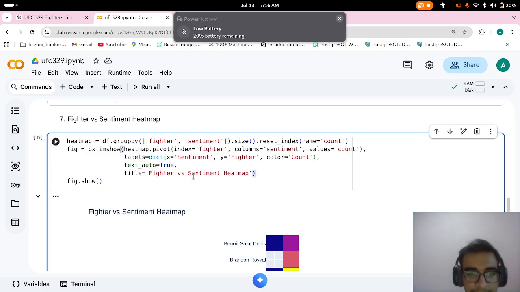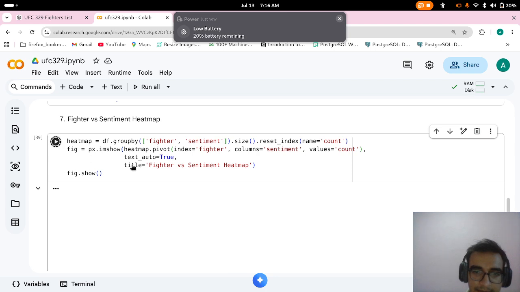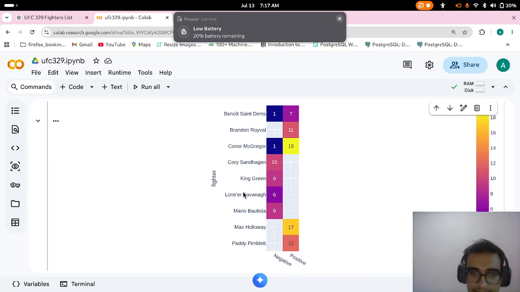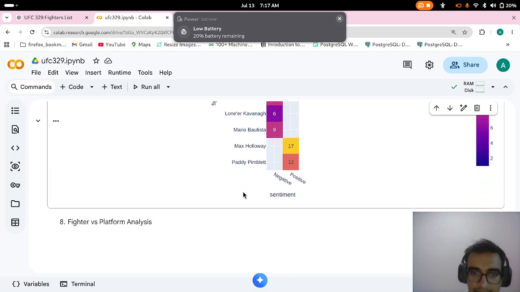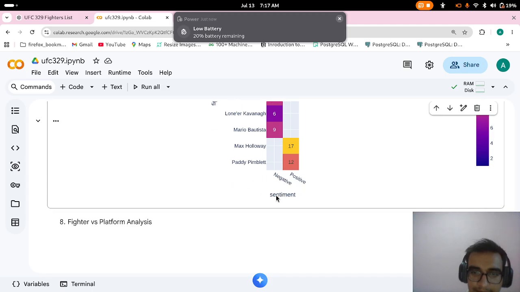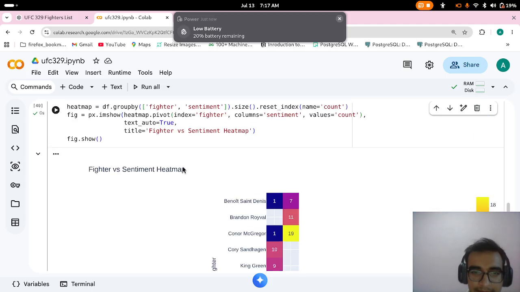And what else? Heat map, we do pivot index, column sentiment, values count. But if I don't use label, let's remove the labels. If I remove the labels, it will use default column names here.